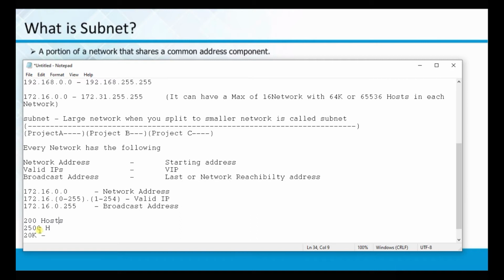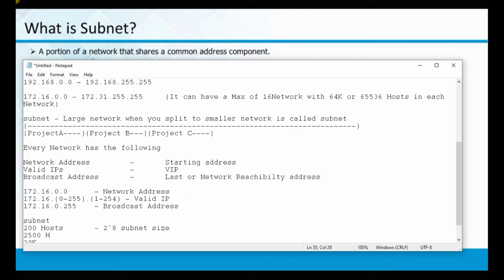Then what you need to understand is that we have to create subnets. A subnet is a part of a network. So what you need to do is take the nearest value of 2 power. When you say 200, the nearest value of 2 power is 2 power 8, that is 256. We need to organize it this way because everything is organized in bits. 2 power 8 is my subnet size.